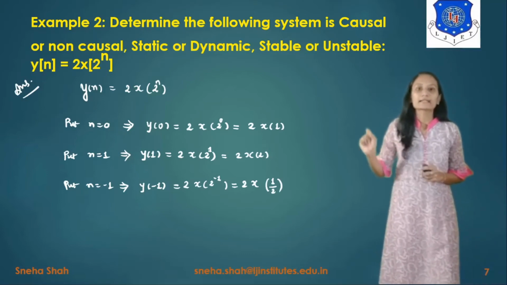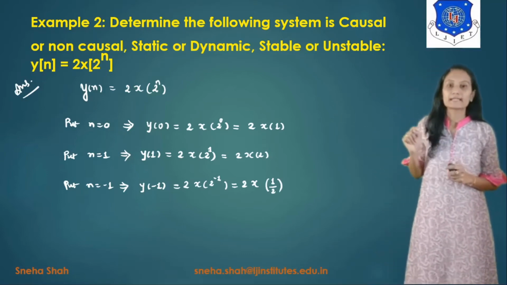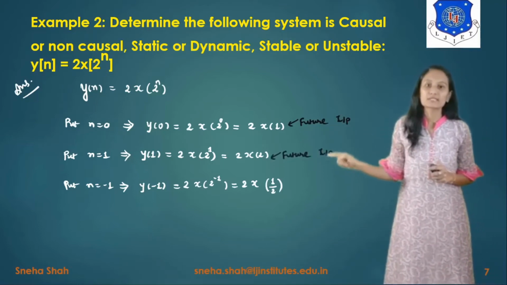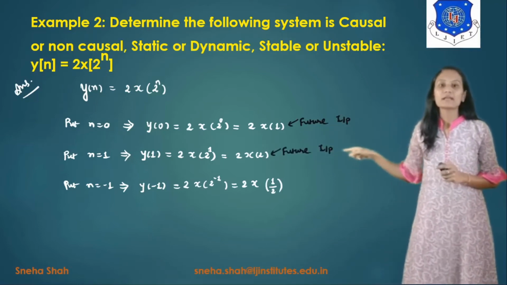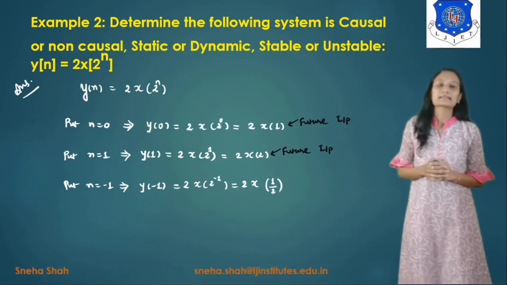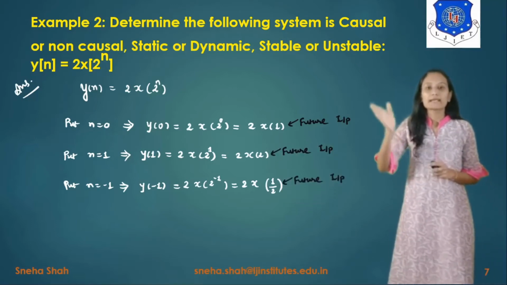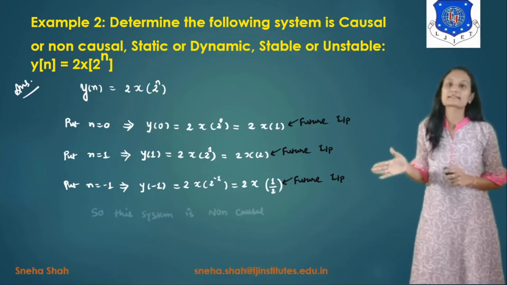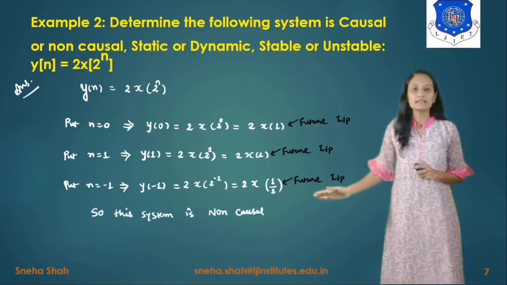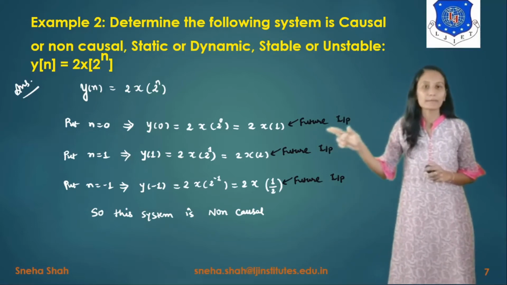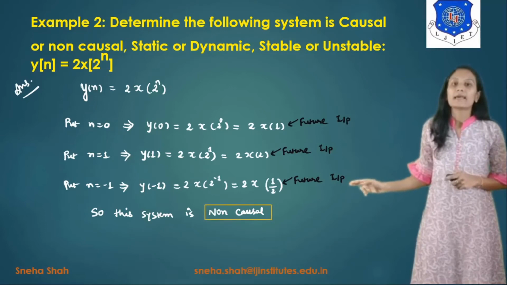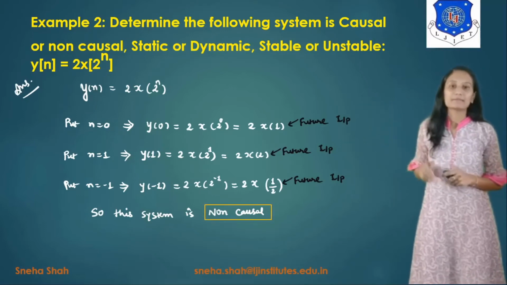Now we can see that compared to 0, 1 will be considered as future input. Compared to 1, 2 will be considered as future input. Compared to -1, 1 by 2 will be considered as the future input. So as all the values give you the future input, this system is considered as a non-causal system because the system output depends on the future input. So it will be considered as non-causal and it is also considered as dynamic.